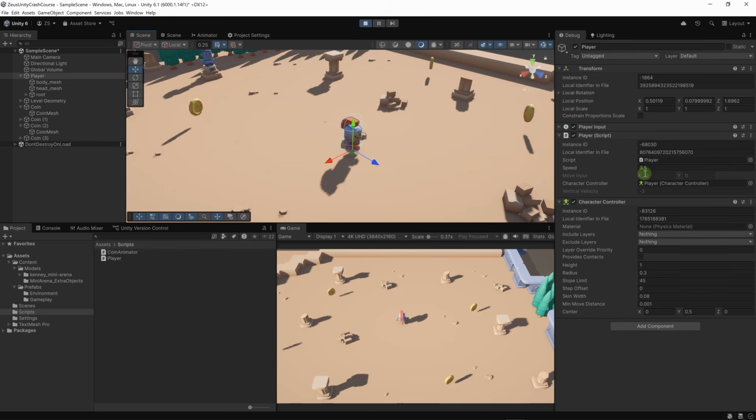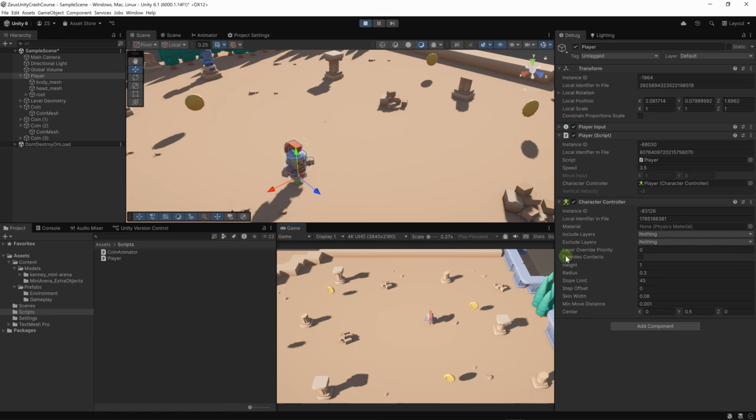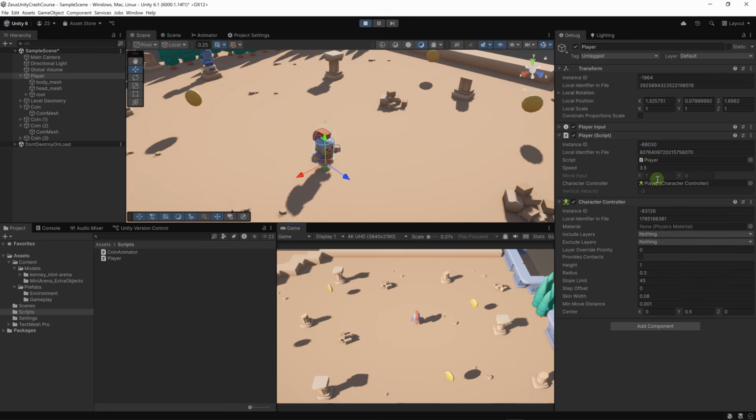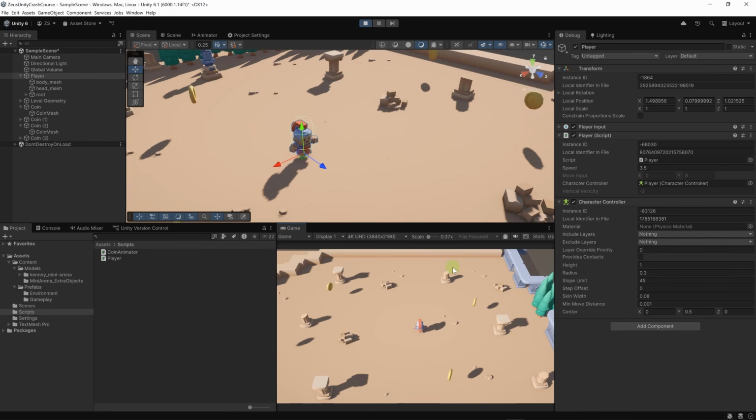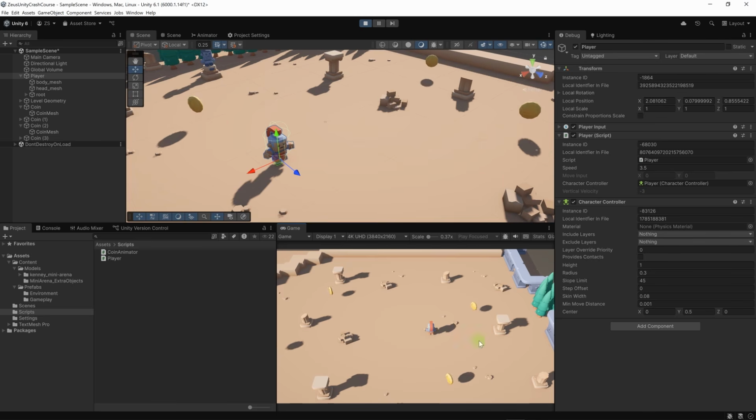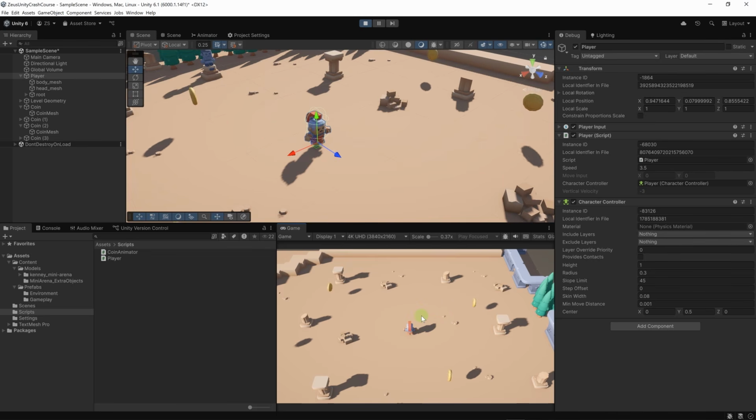And we can also see the move input here on the game window. If I hit WASD, we can see that the move input variable is changing. And what's great about it is that the vector is normalized. If you're familiar with vectors in mathematics, it means that the length of the move input vector is always kept at 1. Otherwise, the diagonal movement of the character will be faster than the orthogonal movements. Moving up and down, left and right will be slower than moving diagonally.